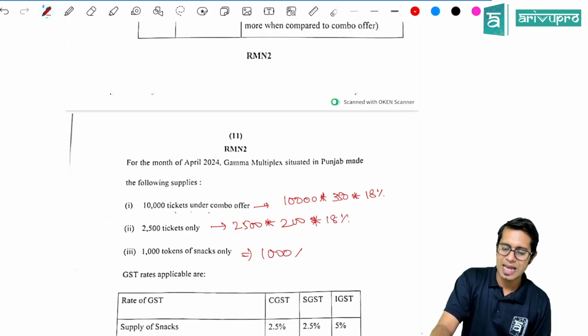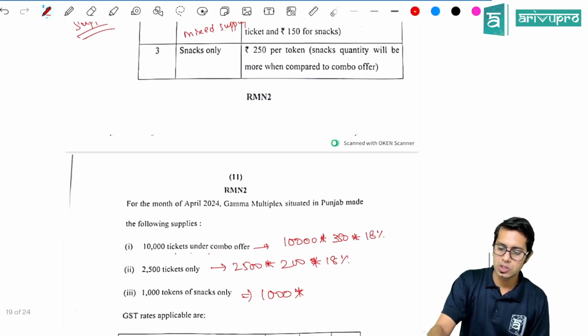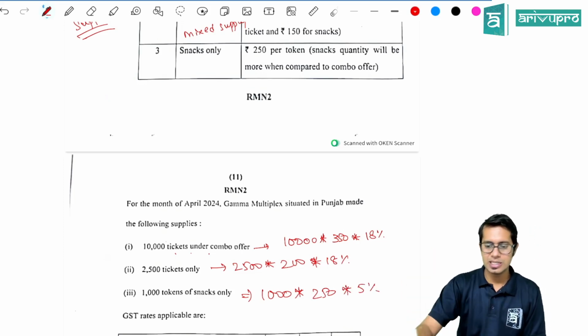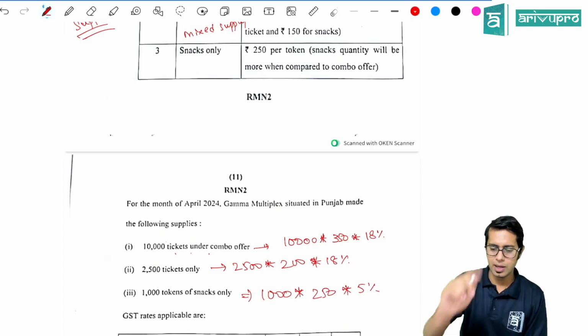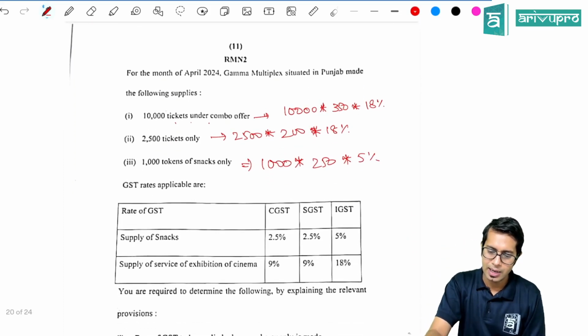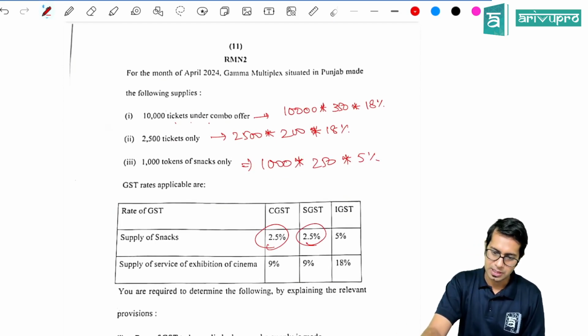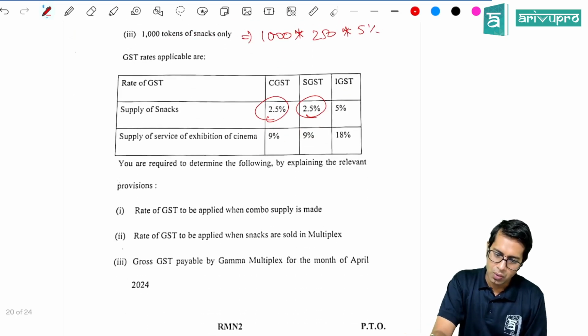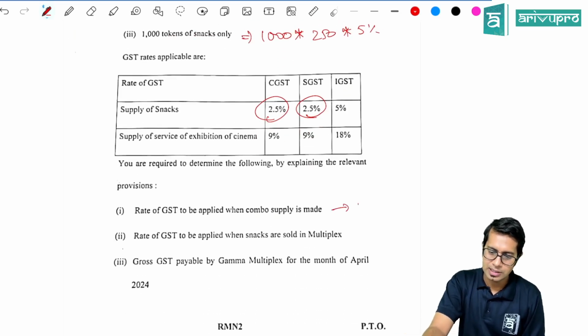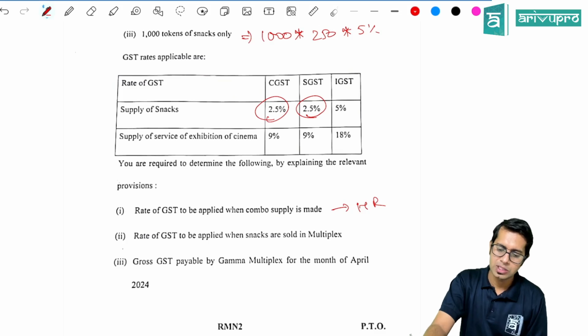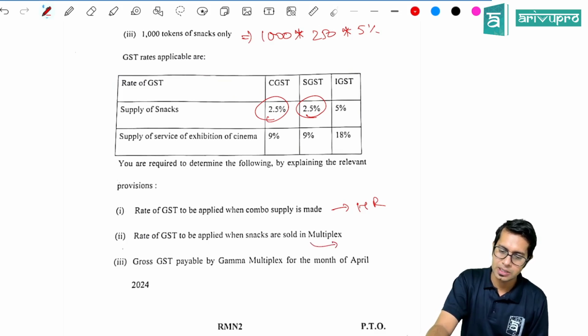And 1,000 snacks tokens were sold at 250 rupees, for snacks the GST rate is 5%. Please note, CGST and SGST are applicable, so instead of 18% you can write 9%, and for snacks it is 2.5%. What is the rate applicable for the combo offer? It is the highest rate because of composite supply. The rate to be applied for snacks sold in multiplexes is 5%, that is 2.5% each.